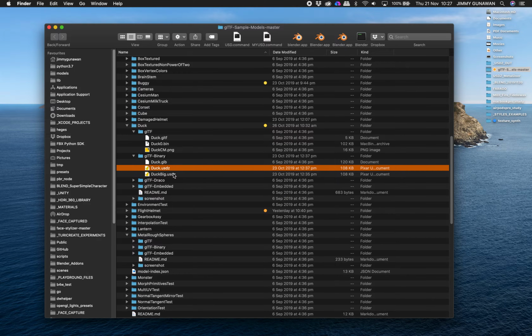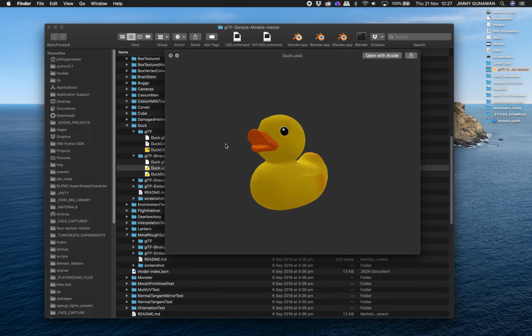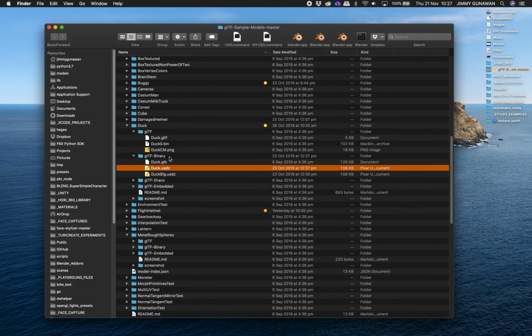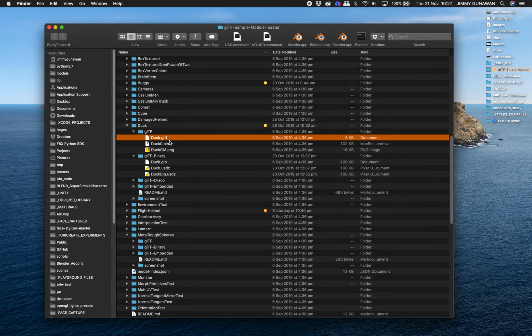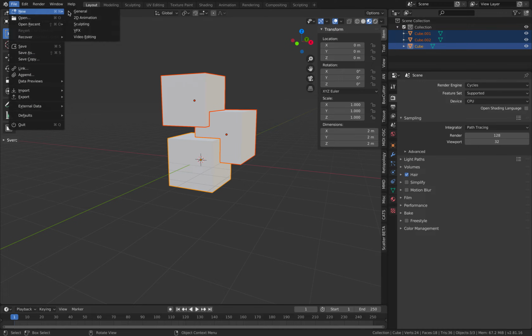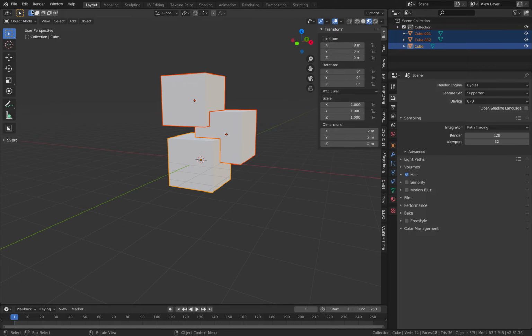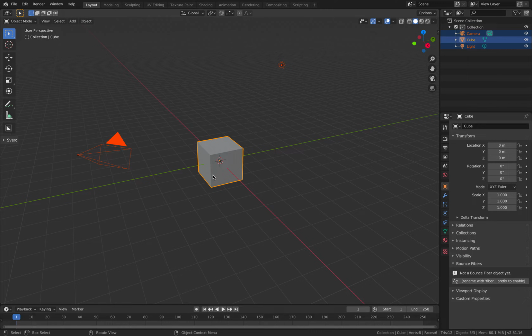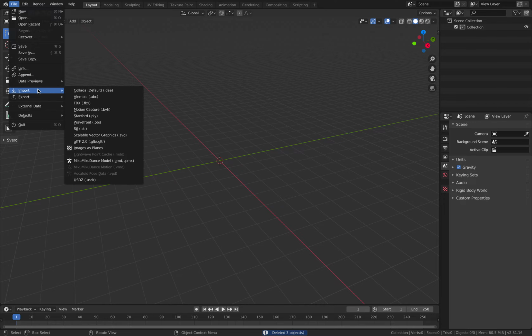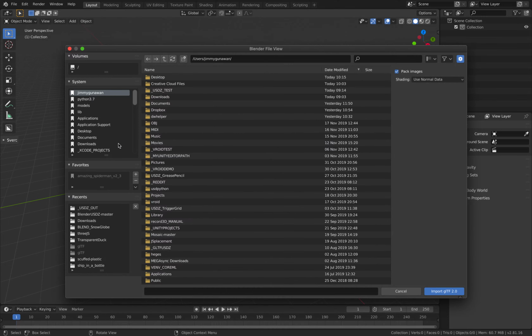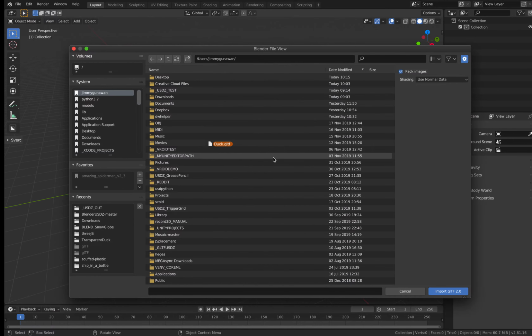There's the ducky model. This is the one that I exported manually or converted from GLB, but you can try now. Let me quickly do file, new, general. So file, import glTF, drag this there.